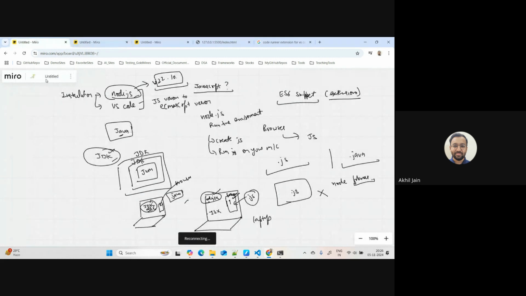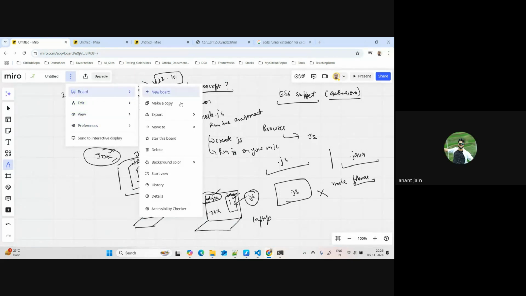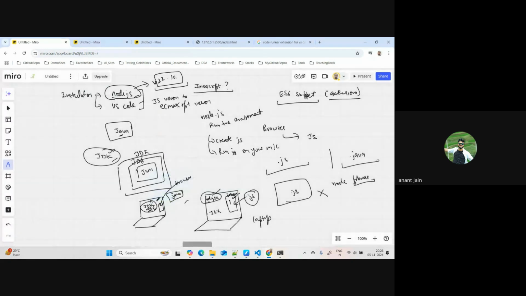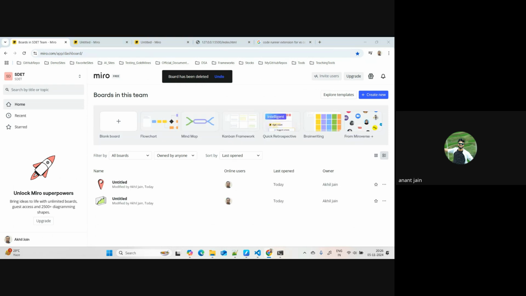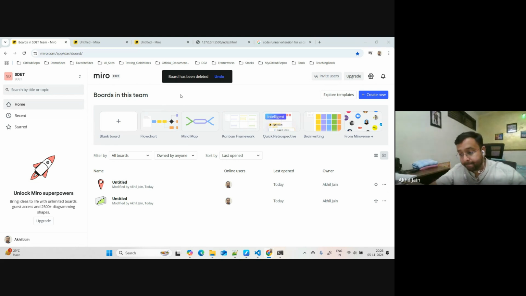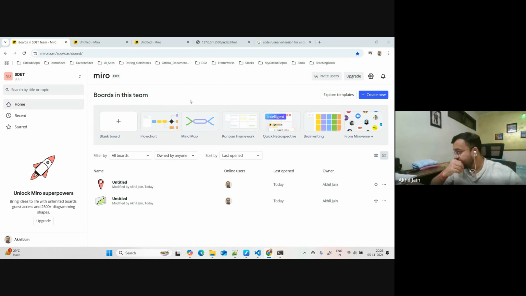So let me delete this board now. Does this mean that there are no compilation issues with JavaScript? When you say compilation, how does the runtime environment figure it out? That's the beauty of JavaScript. The way it is designed to work, it does not care what kind of data you're dealing with. It just needs to know that you are creating a variable and you're using that value.